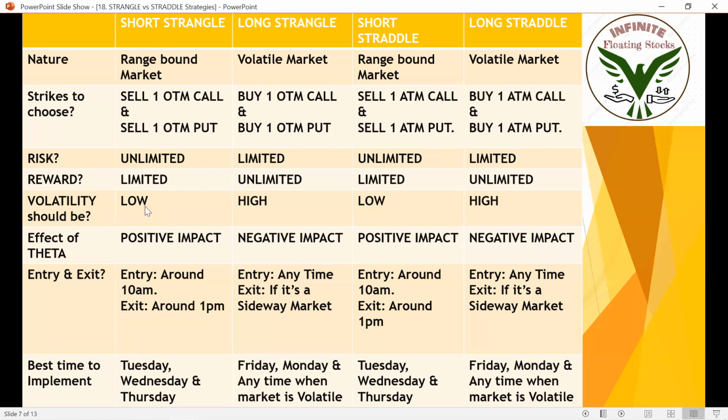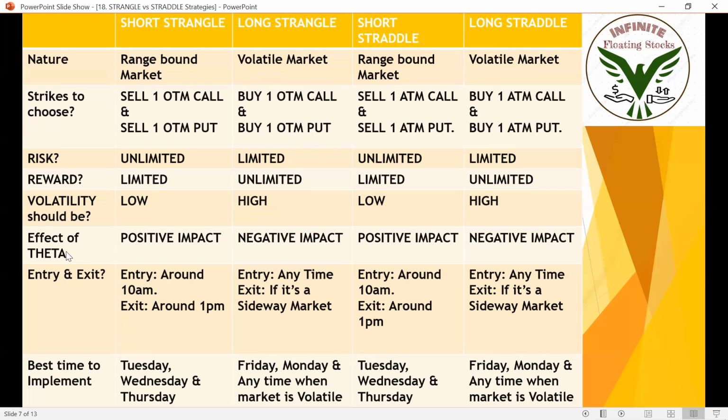And when it comes to volatility, for a range bound market, we need a less volatile market. So volatility should be low for short strangle and for short straddle. And for a volatile market, we need high volatility. For long strangle and for long straddle, we need a high volatile market.